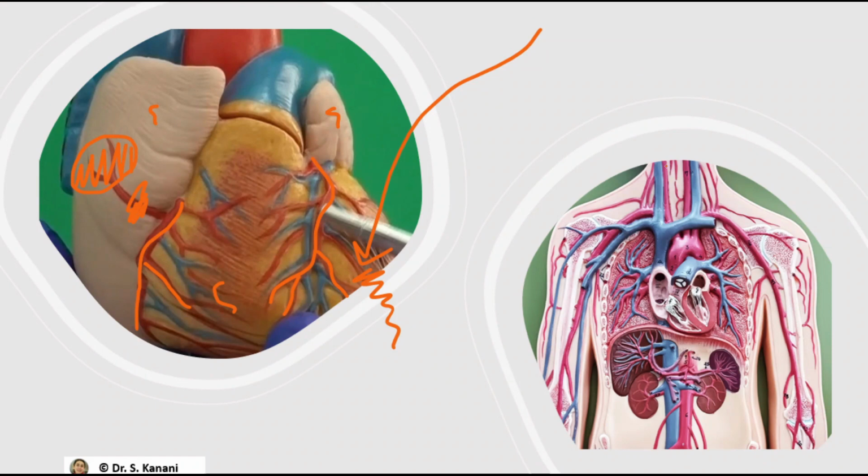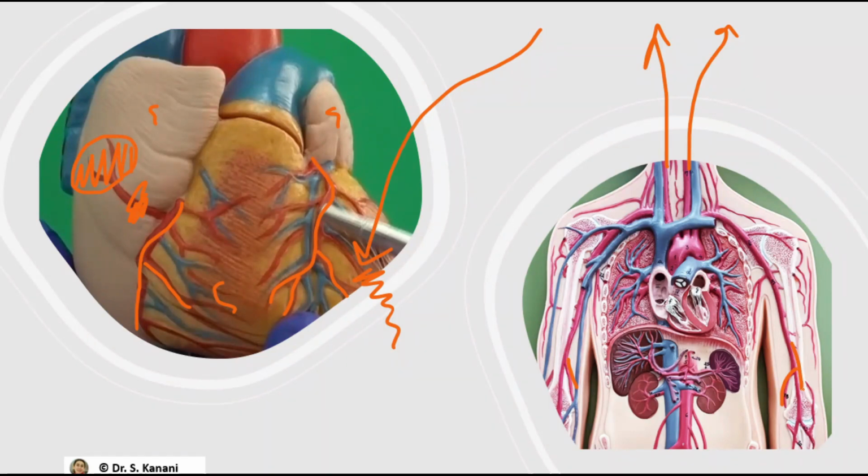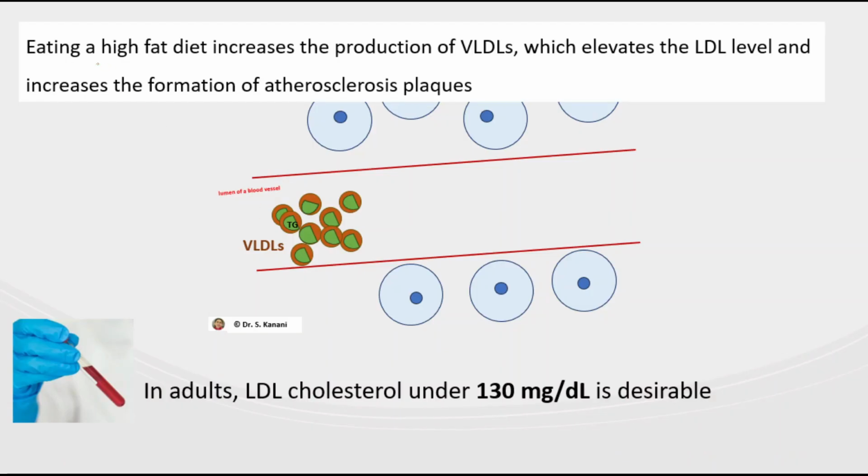If any of the blood vessels that supply the brain is blocked by formation of plaque, obviously the consequence would be stroke. If an artery that we have in our upper or lower limb is blocked, then we end up with peripheral artery disease that could cause many different health issues, which in separate videos I talk about each one of these individually.